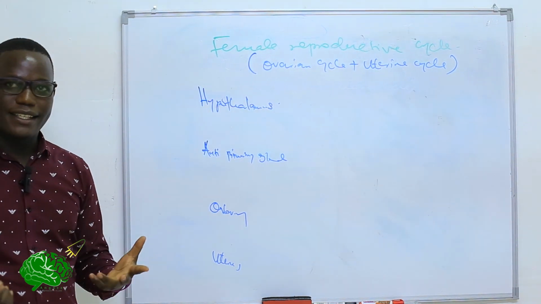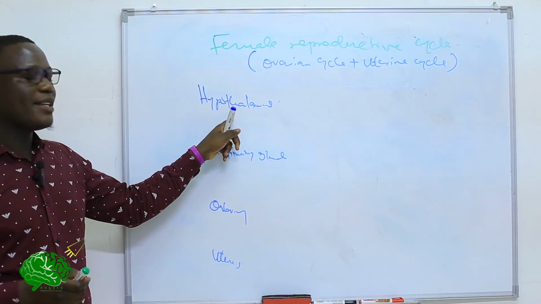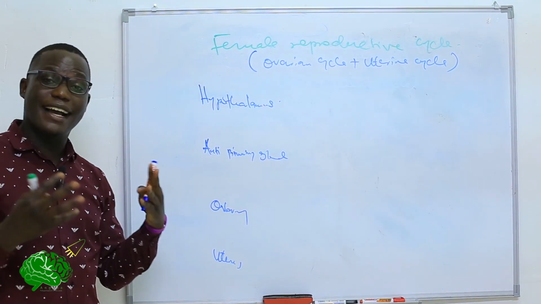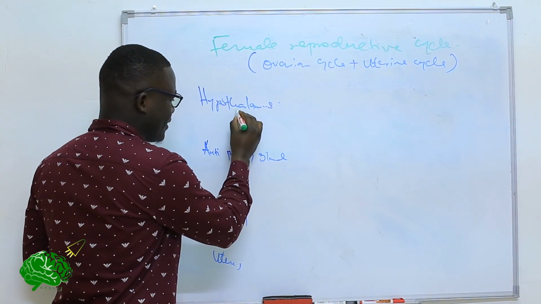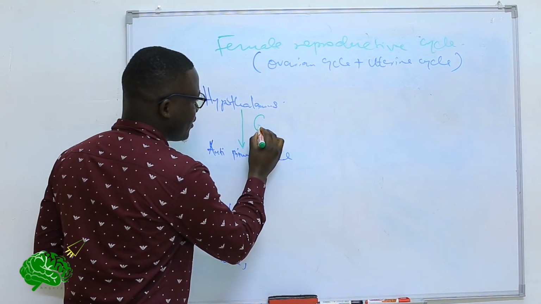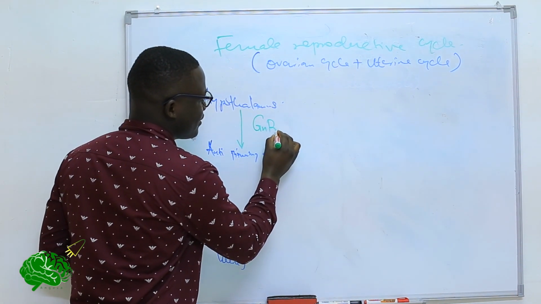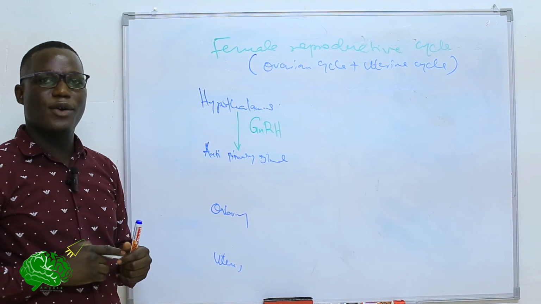At puberty, when the female has reached the pubertal age, we start with the hypothalamus. So what actually happens at the hypothalamus? The hypothalamus begins to secrete a hormone called gonadotrophin releasing hormone. Where does this gonadotrophin releasing hormone go?